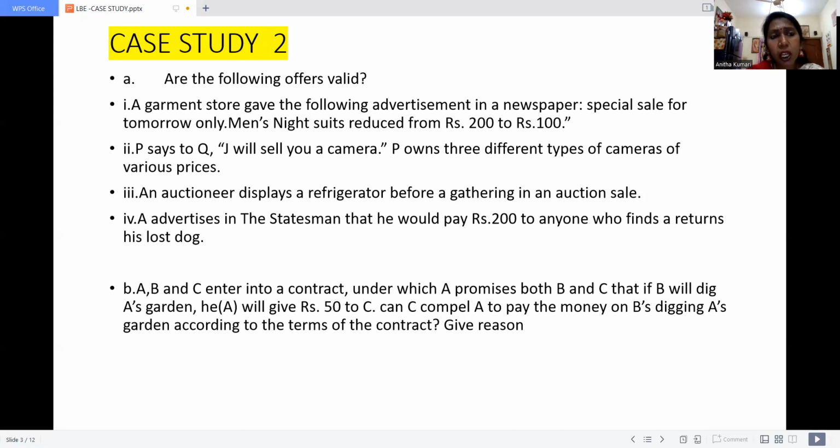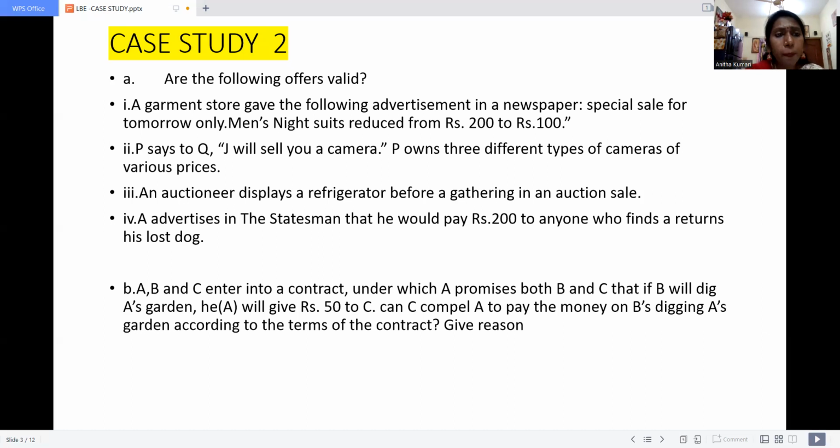That is the solution. Number 1, a garment store gave the following advertisement in the newspaper: special sale for tomorrow only, men's night suits reduced from 200 to 100. It is a valid case. Why? Because here everything is transparent. There is no kind of void, no kind of illegal, no kind of unenforceable contract. So the given case is valid.